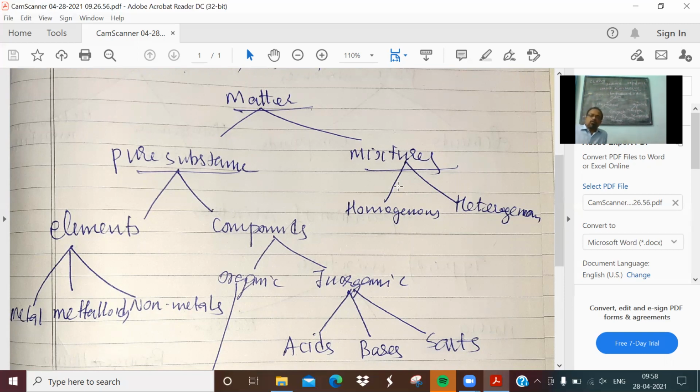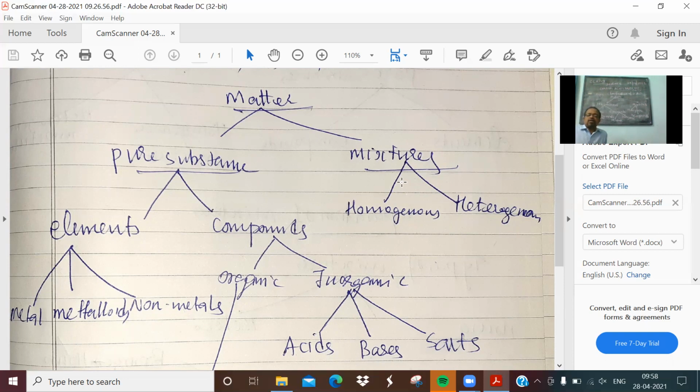The molecules of compounds contain more than one kind of atoms in a fixed manner. For example, water. Water contains hydrogen and oxygen atoms. One water molecule contains two atoms of hydrogen and one atom of oxygen, in a specific manner.